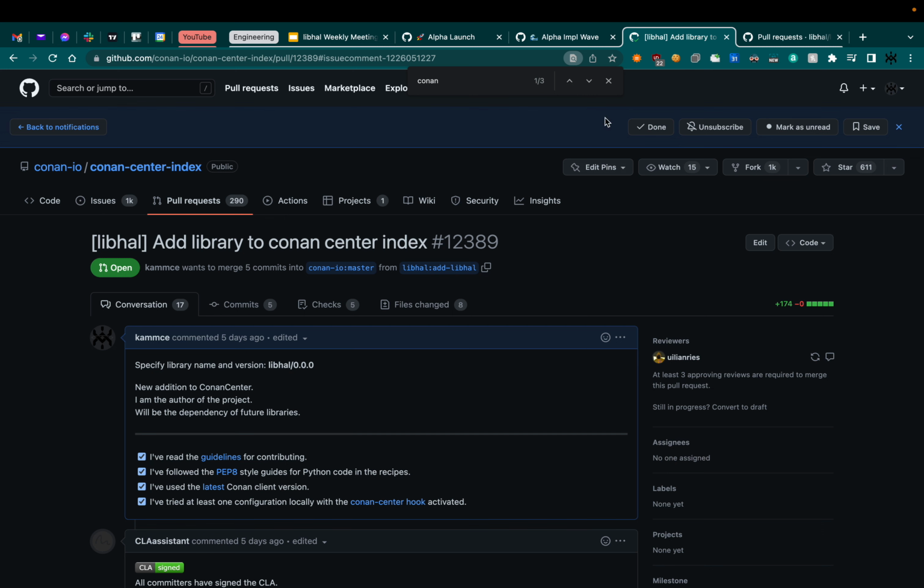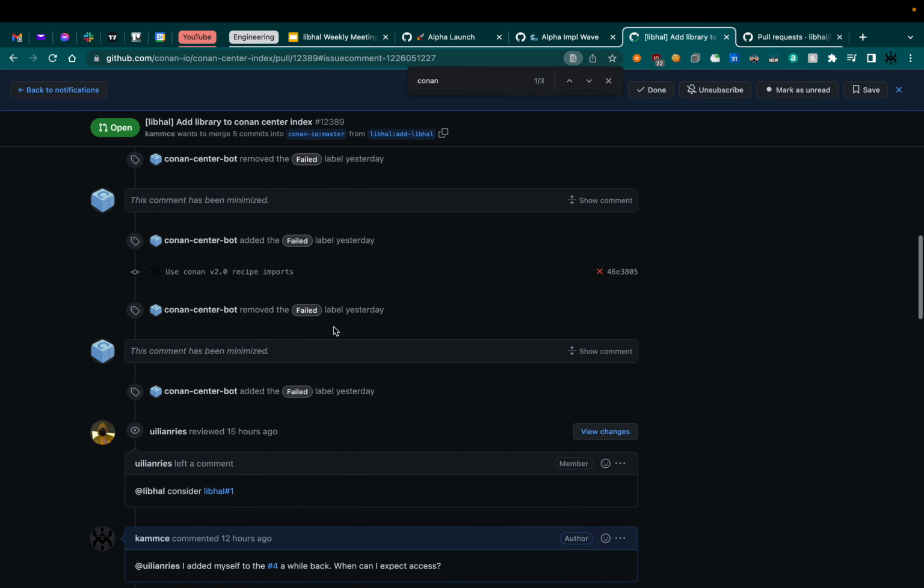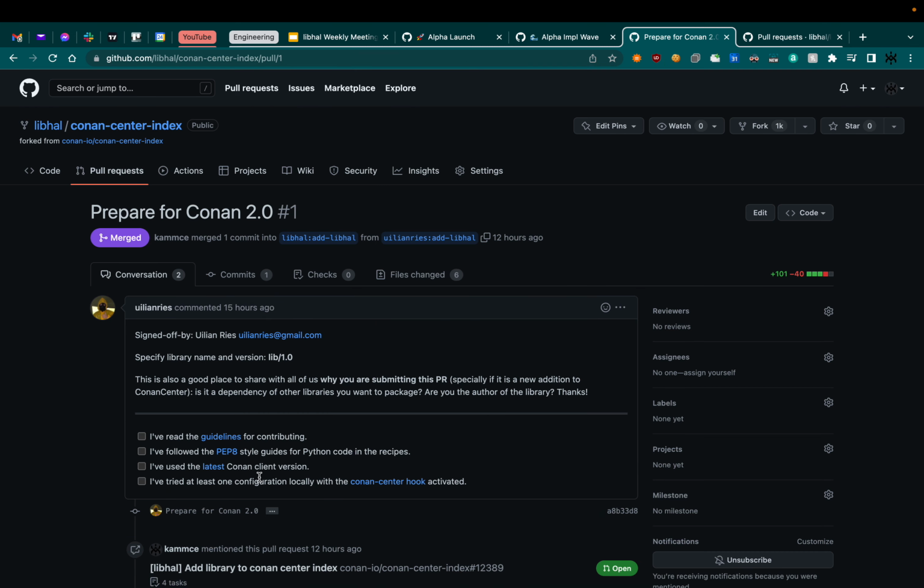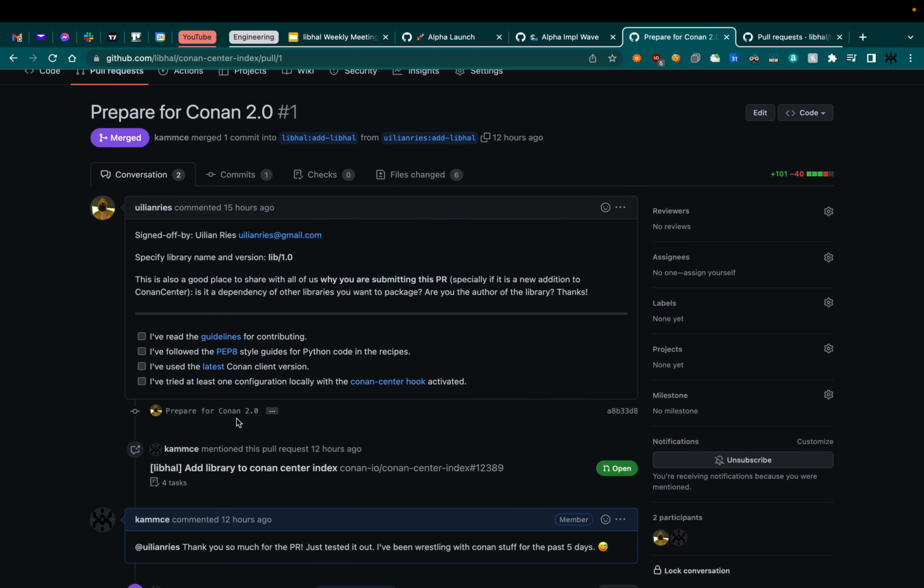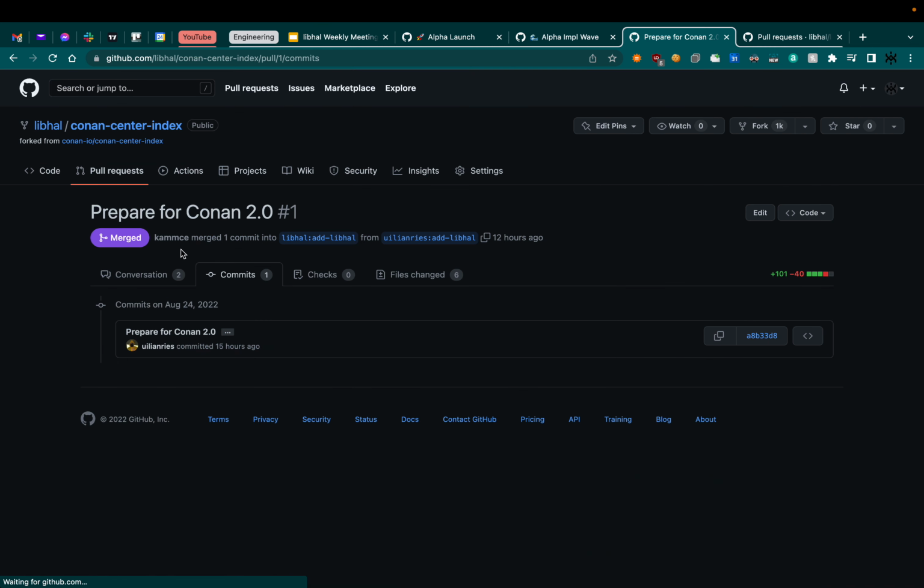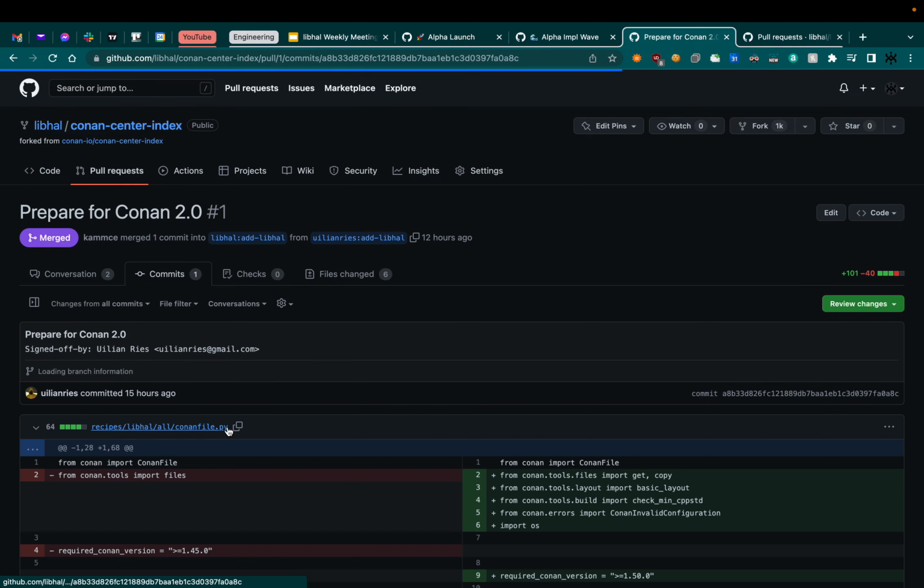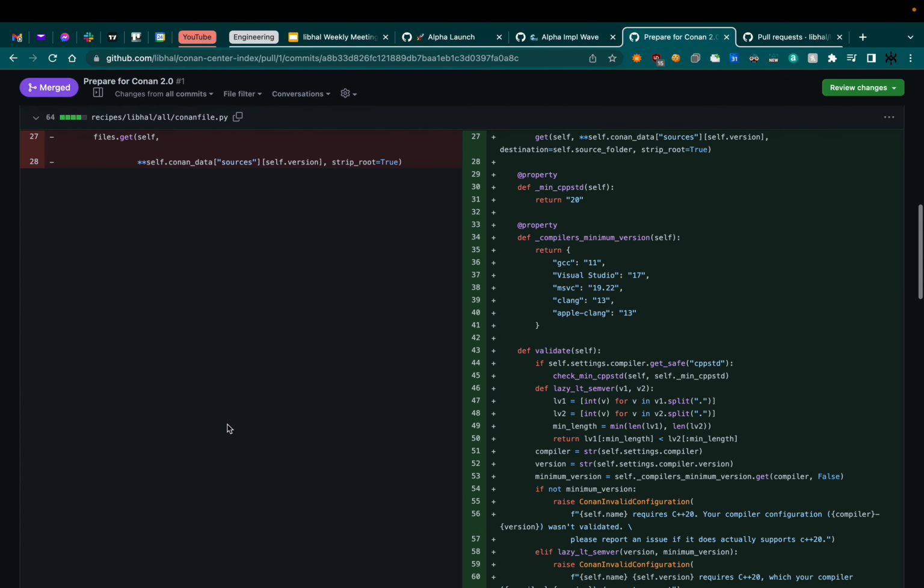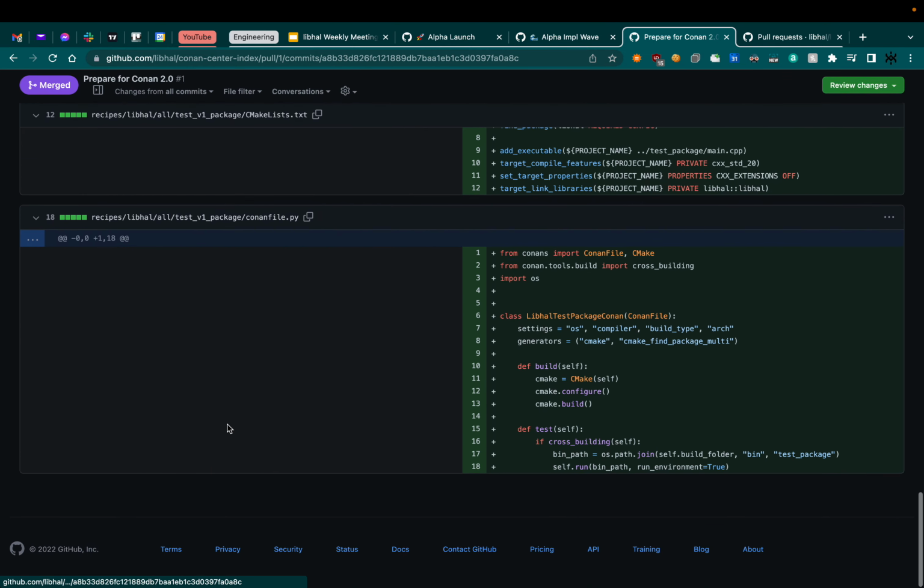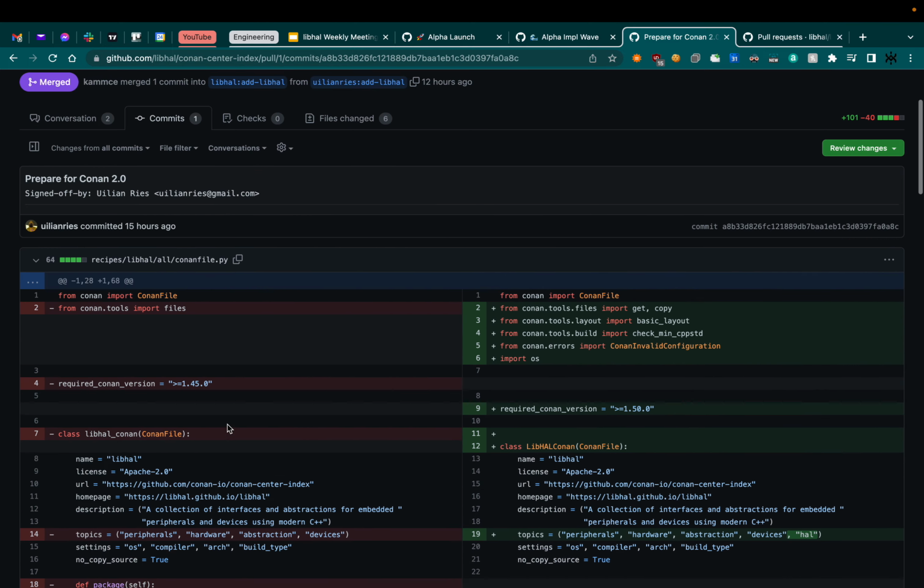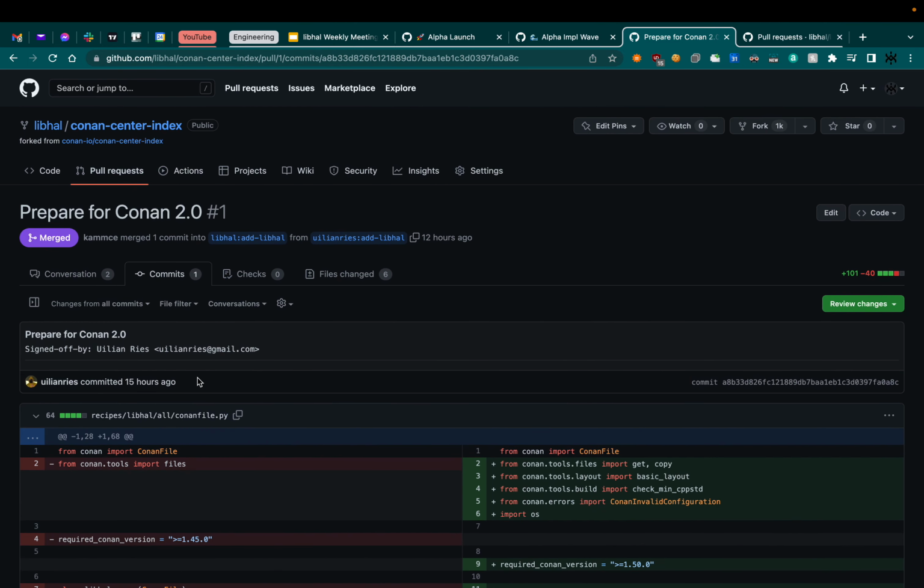And yeah, that's pretty much the progress we made here. Just a lot of back and forth. This person has been awesome because they actually made a PR on my fork to show us how it's done. It's like a prepare-for-2.0 PR, and they just fixed up everything that I had. That was delightful. That was nice. They added a bunch of code. So that is pretty much preparation for Conan Center Index.